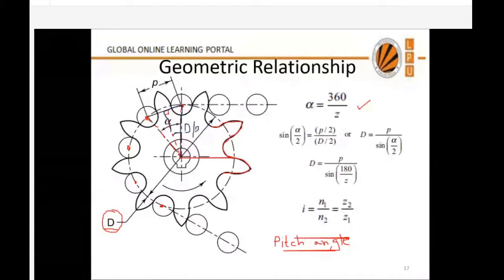So sine alpha by 2 will be perpendicular upon hypotenuse. Perpendicular will be p by 2, so sine alpha by 2 will be p by 2 divided by d by 2, because this is the radius of the circle. Now the 2 and 2 will cancel. So what will be d? d will be pitch upon sine alpha by 2.